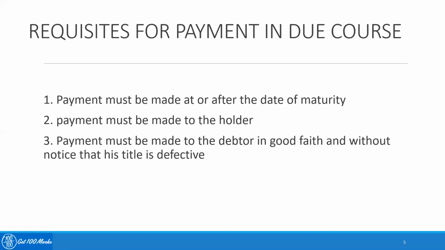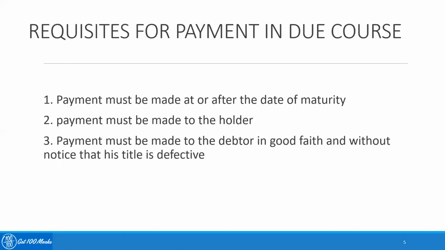So if it's a holder instrument, if it's an open check, obviously it should be given to the holder. But if it's a cross check, it should be given only to the account of that particular person. So that is the second requisite. Third requisite: payment must be made to the debtor in good faith and without notice that his title is defective.